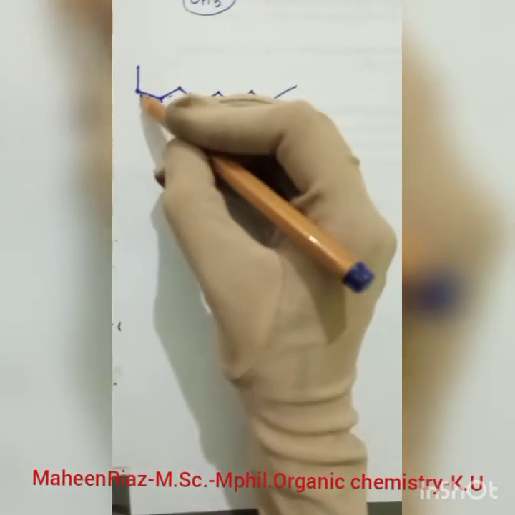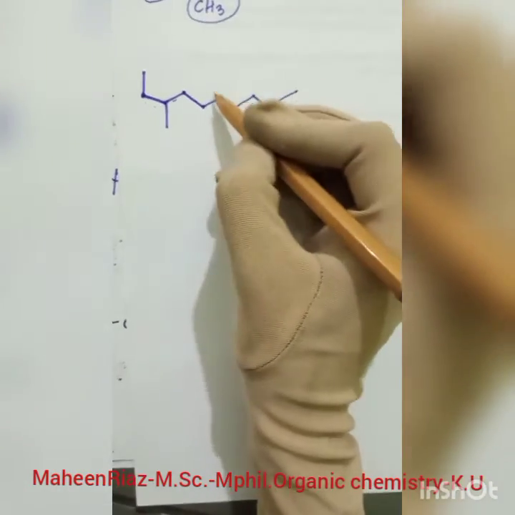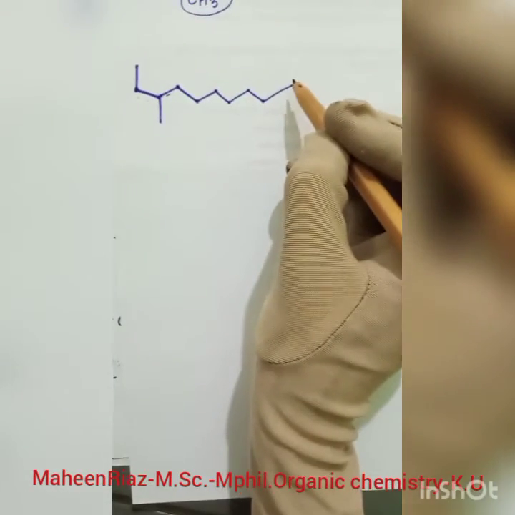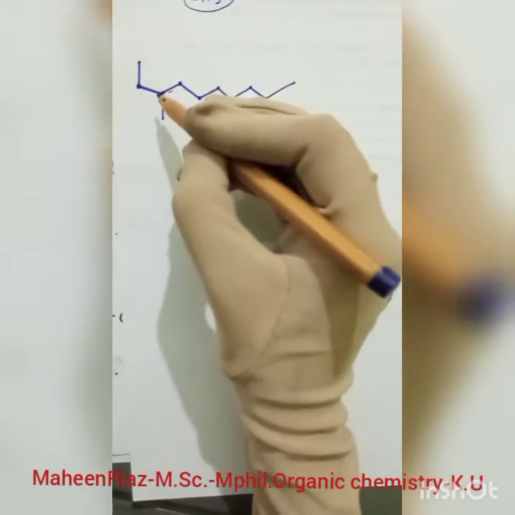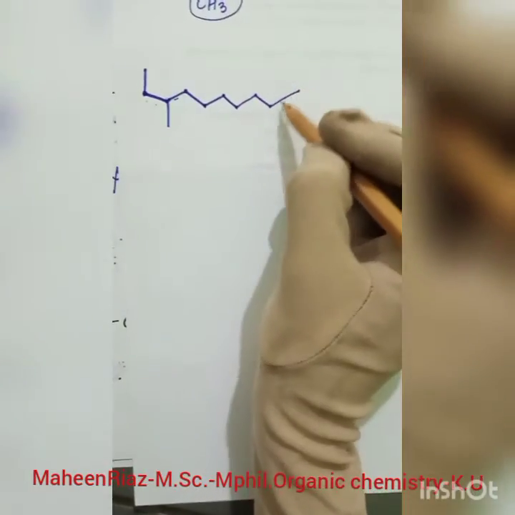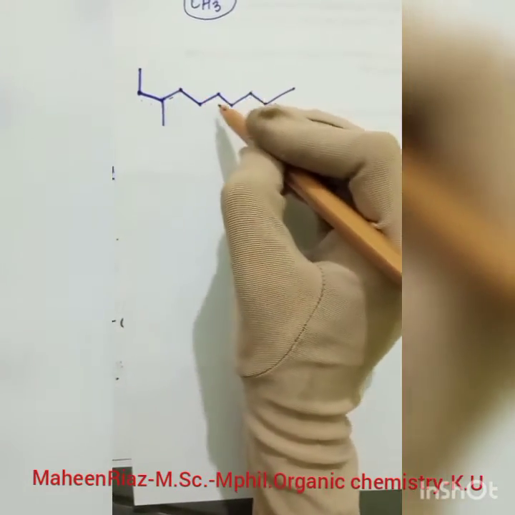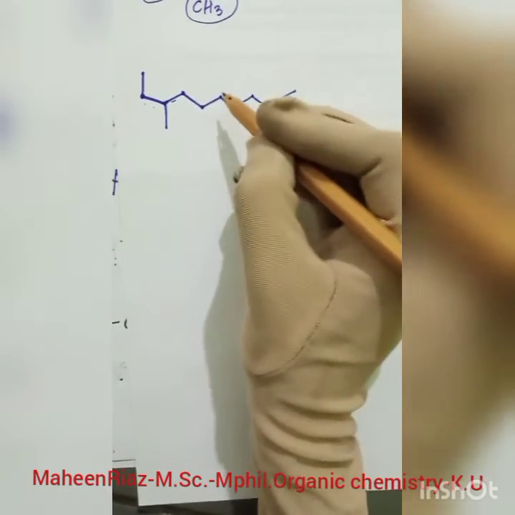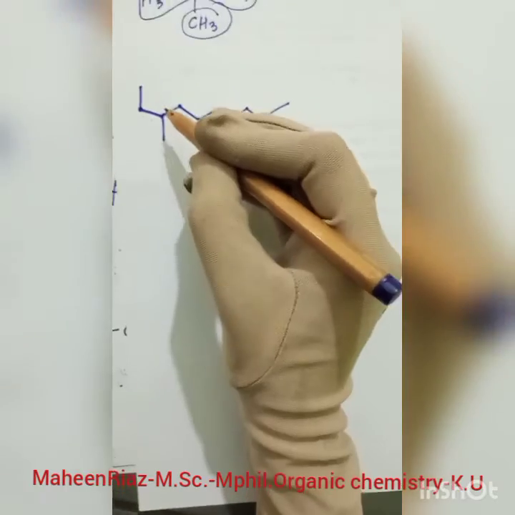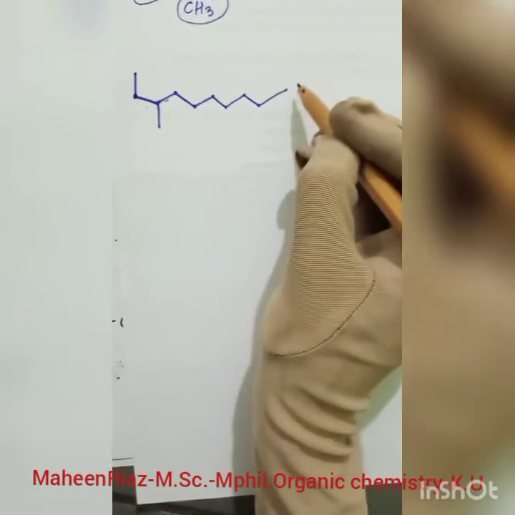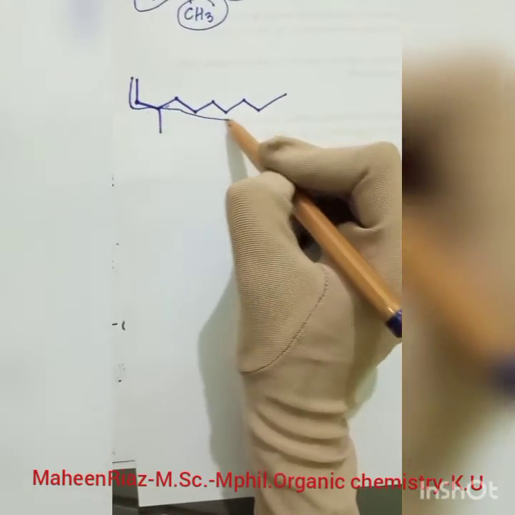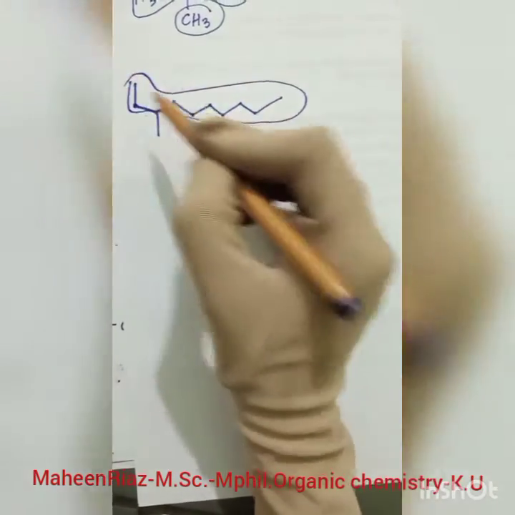First of all, select your longest chain. I can select this chain. Okay, why this chain? Because it has 1 2 3 4 5 6 7 8 9 10, and if I select this chain from there to there, it will have a lesser number of carbons. Count 1 2 3 4 5 6 7 8 and 9, and if I select this portion, I will have 10 carbons. So I will select this one as my longest chain.